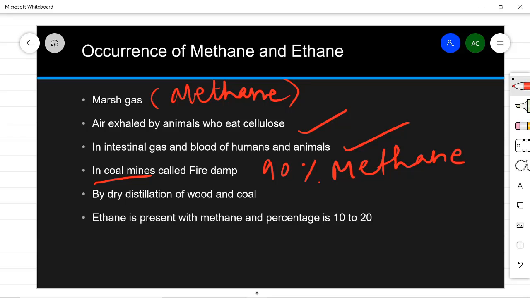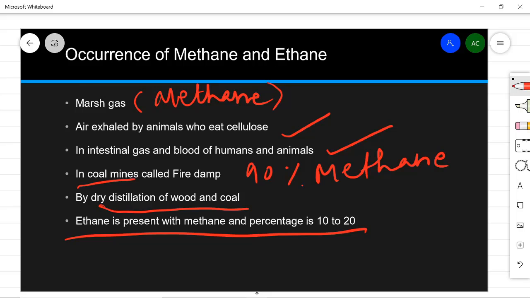Then it is produced by the dry distillation of wood and coal. Dry distillation means heating it. So when you heat wood or coal, methane is produced, and which coal? Especially there is a variety of coal known as peat. So when you heat that, when you burn it, then methane is produced. Then ethane is always present with methane, and the percentage is 10 to 20%. It is always present along with methane.